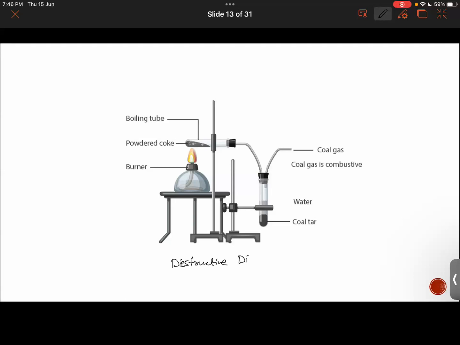Destructive distillation. Okay. So what are being obtained here? See, in this test tube, coal tar is being accumulated. Coal gas is being collected from here. Powder coke has been collected in this beaker. So by destructive distillation, you obtain different products of coal. Right, guys?